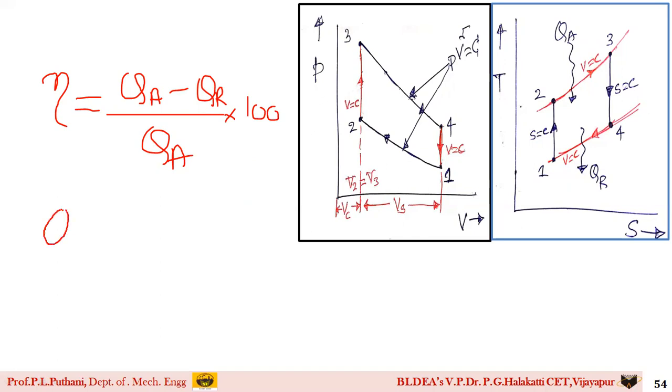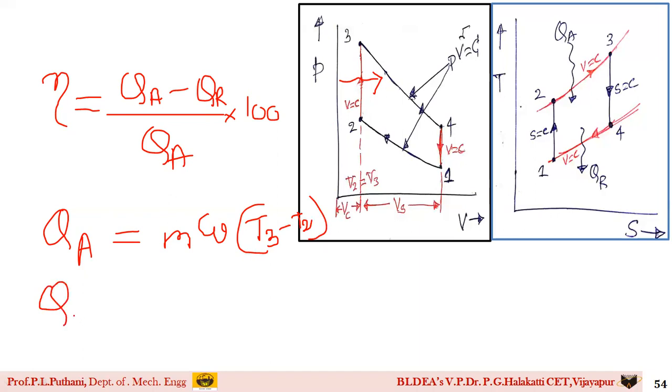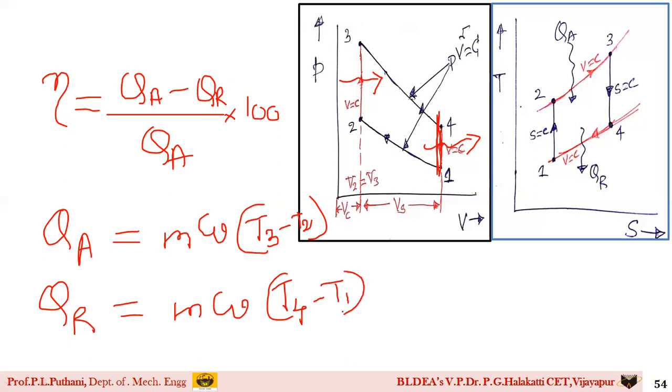To find out QA, according to this PV diagram, QA is the heat addition process which takes place at process 2 to 3, a constant volume process. So I write it as m Cv (T3 minus T2). Similarly, the heat rejection process takes place at process 4 to 1, students. On the PV graph, this is where heat rejection occurs, so it is QR. I write it as m Cv (T4 minus T1).